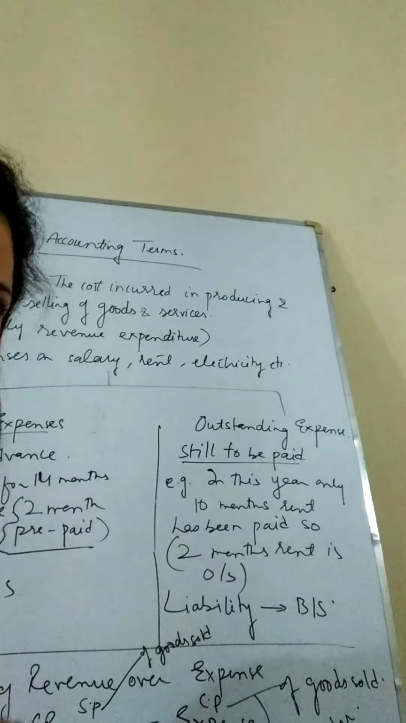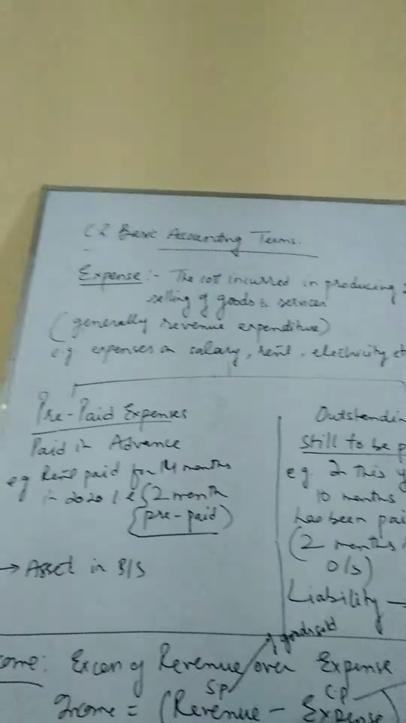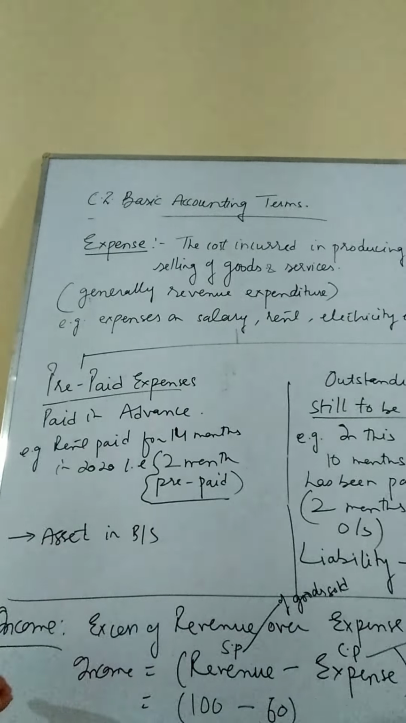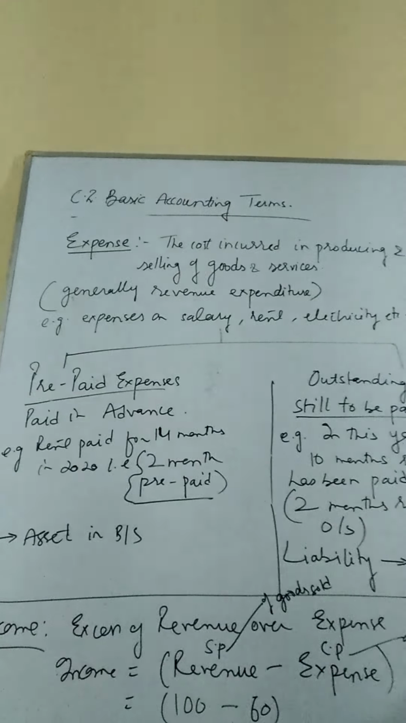an obligation that it has to be paid, and it will be shown on the liability side of the balance sheet. But when we talk about prepaid expense, then it is considered as a property of the business, as an asset of the business, so it has to be shown on the asset side of the balance sheet.